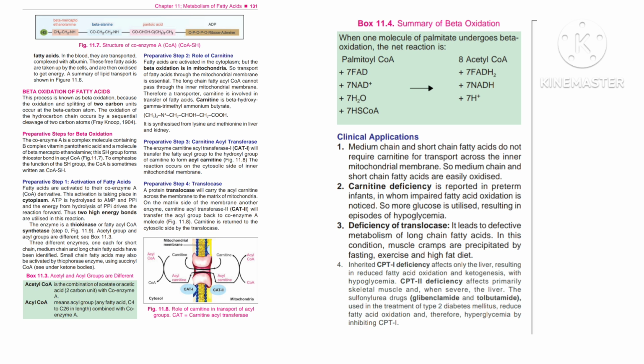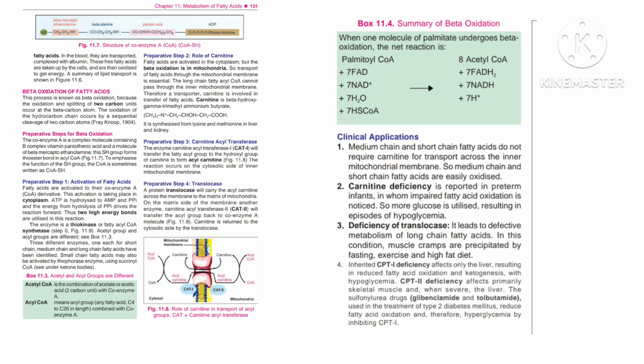The enzyme carnitine acyl transferase I, CAT1, will transfer the fatty acyl group to the hydroxyl group of carnitine to form acyl carnitine, Fig. 11.8. The reaction occurs on the cytosolic side of inner mitochondrial membrane. Preparative step 4, translocase. A protein translocase will carry the acyl carnitine across the membrane to the matrix of mitochondria.